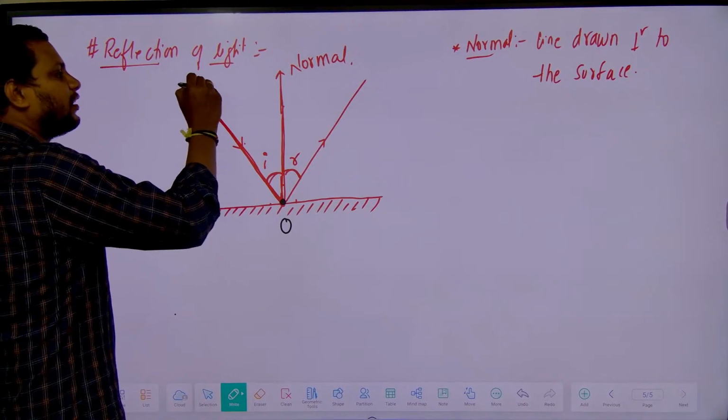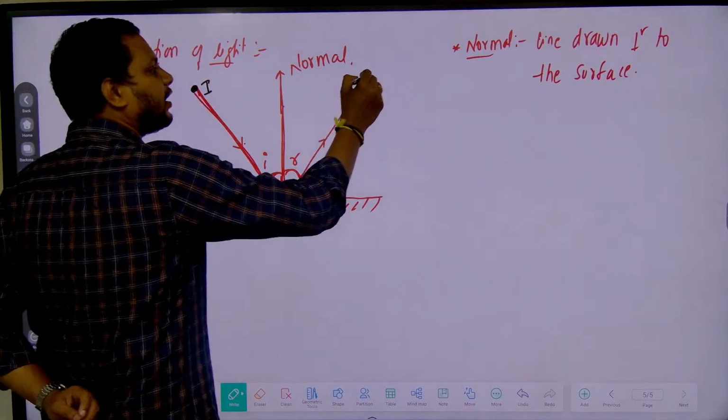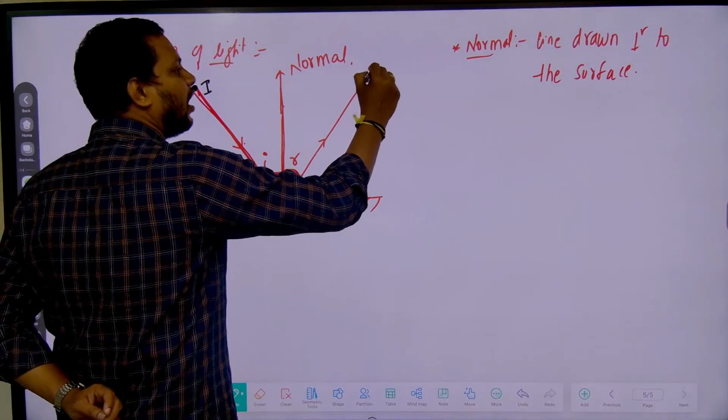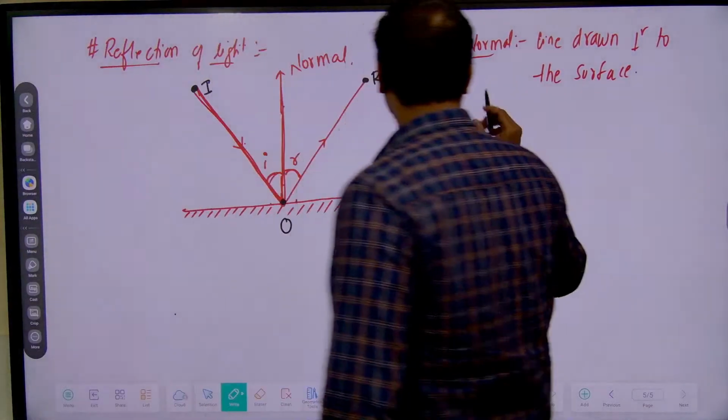Now I will take a point I on the incident ray, and a point R on the reflected ray. Here IO is called the incident ray.